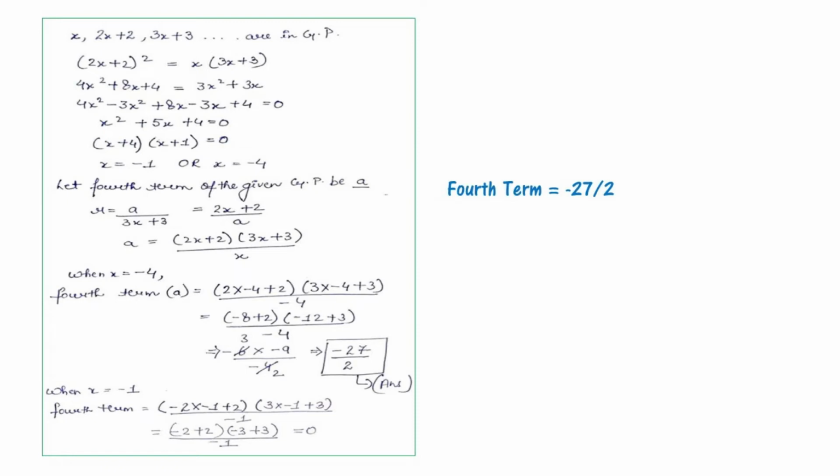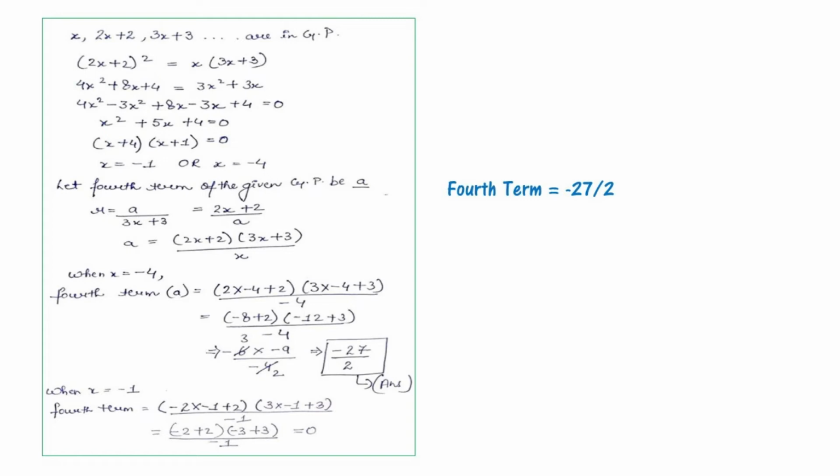Now let the fourth term of the given GP be a. The common ratio r = a/(3x + 3) = (2x + 2)/x. Hence a = (2x + 2)(3x + 3)/x, where x = -4. Putting in the values, the fourth term a = (2(-4) + 2)(3(-4) + 3)/(-4).